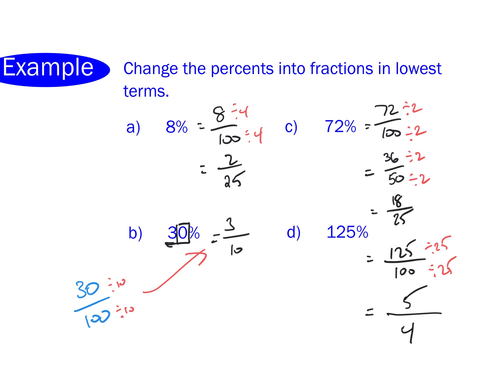So if you get a percent that's over 100, then it means that the top number is going to be bigger than the bottom number, because 100% means basically 1 over 1. So if it's over 100%, then the top number is going to be bigger than the bottom number.